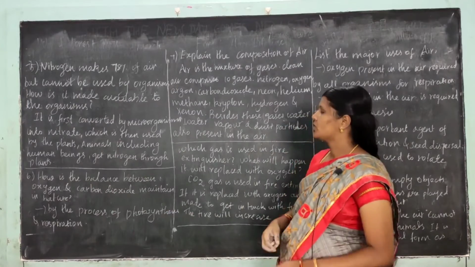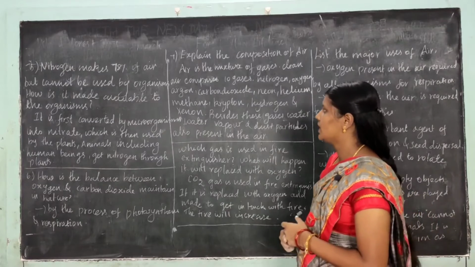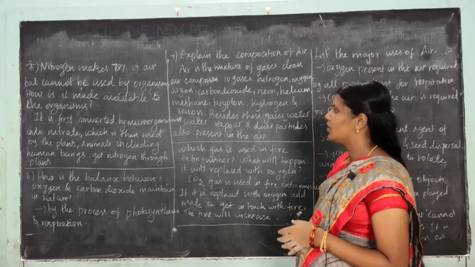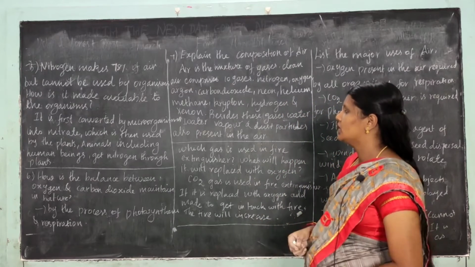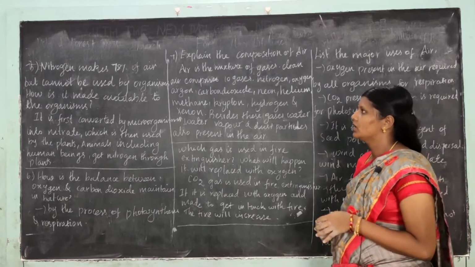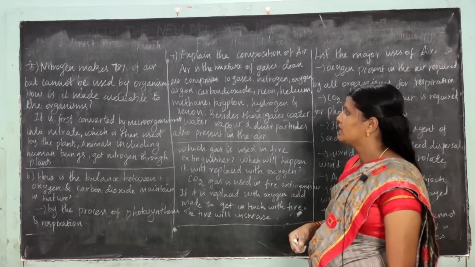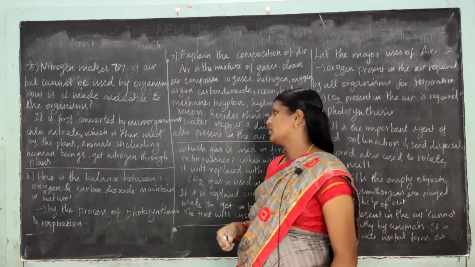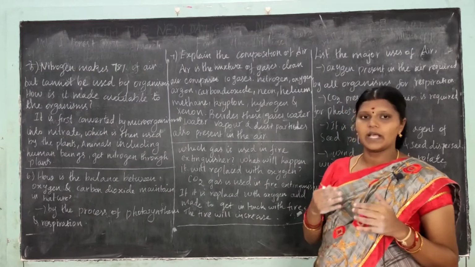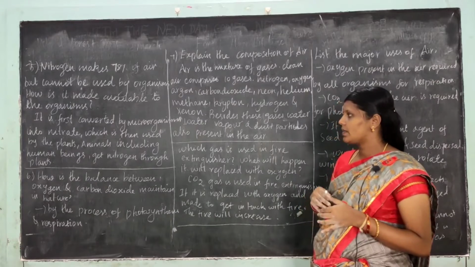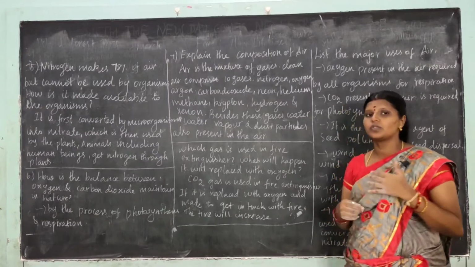Next question is, nitrogen makes 78% of the air but cannot be used by organisms. How is it made available to the organisms? Nitrogen is converted by microorganisms into nitrates, which are then used by plants. Animals, including human beings, get nitrogen through the plants.